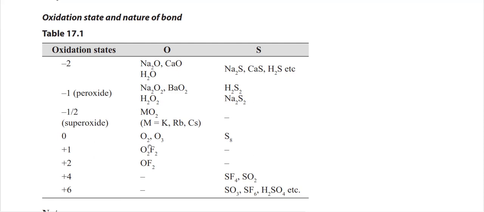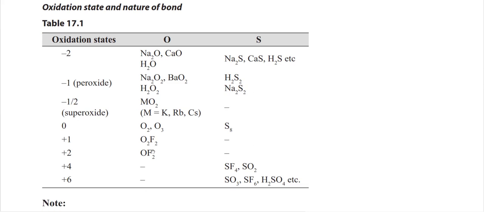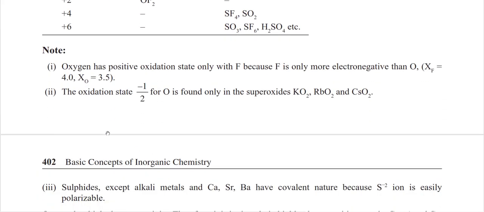You cannot calculate the oxidation state of fluorine in O2F2 because the electronegativity of fluorine is high, so please remember this thing. Oxygen has a positive oxidation state only with fluorine because fluorine is more electronegative than oxygen. The oxidation state of -1/2 for oxygen is found only in superoxides like KO2, RbO2 or cesium superoxide.